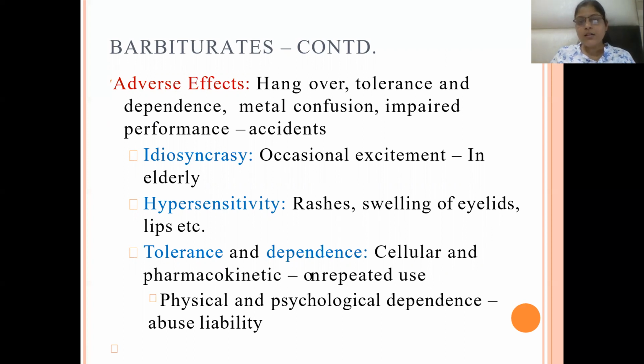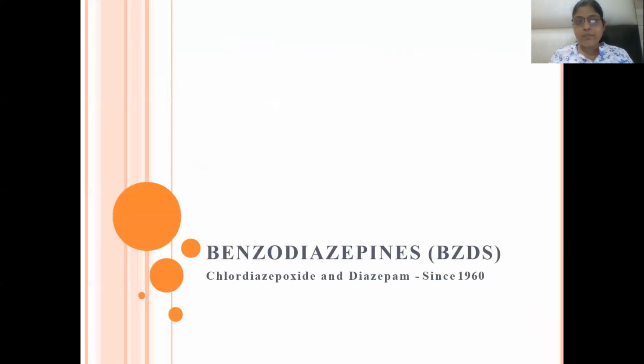Idiosyncratic reactions can occur in the elderly. Hypersensitivity reactions can occur, like rashes and swelling of the eyelids and lips. Tolerance and dependence, both cellular and pharmacokinetic, can occur on repeated use. Physical and psychological dependence and abuse liability are seen in the case of barbiturates.